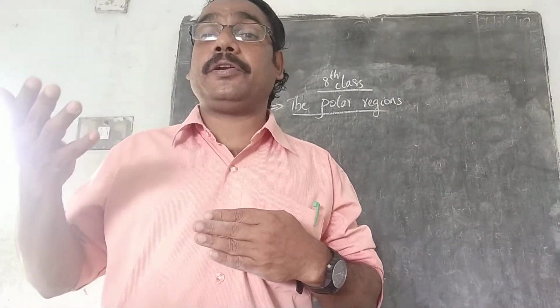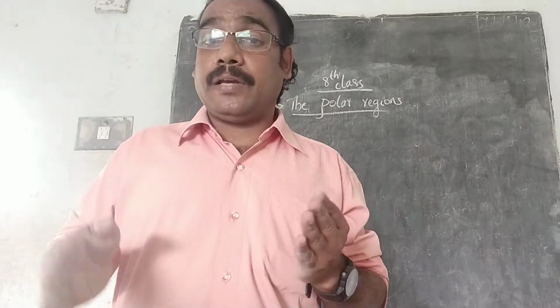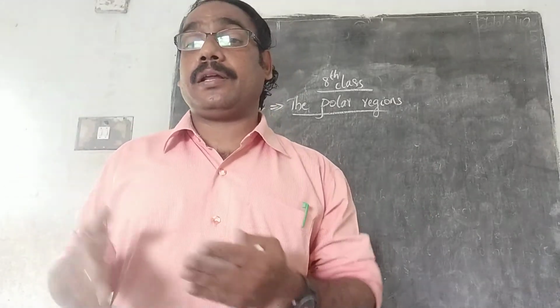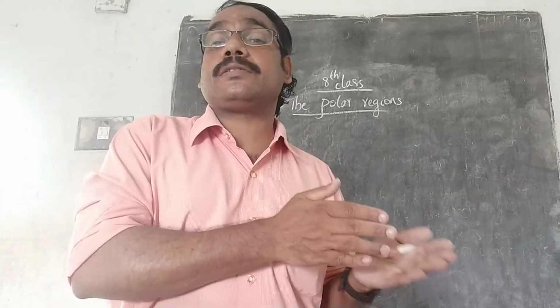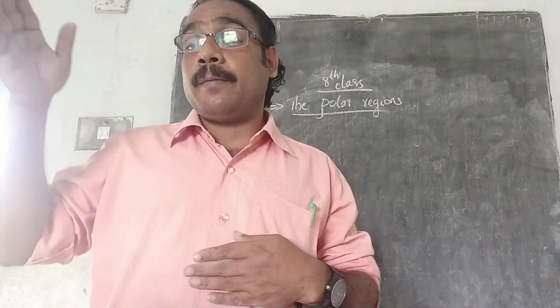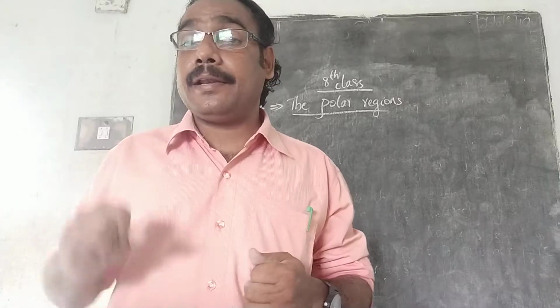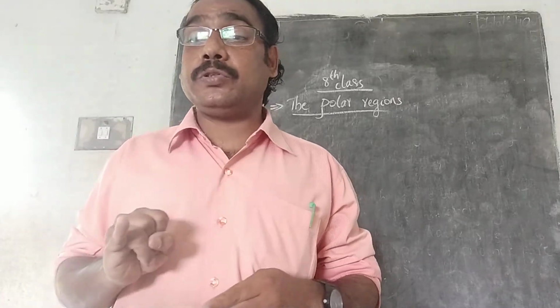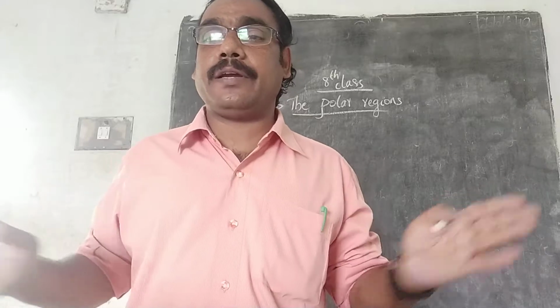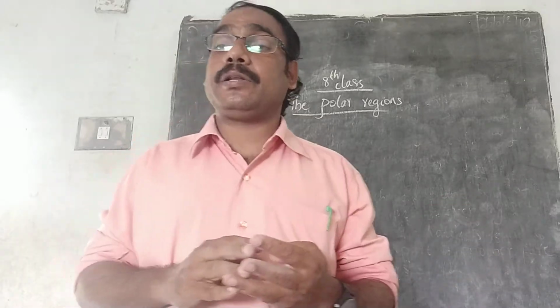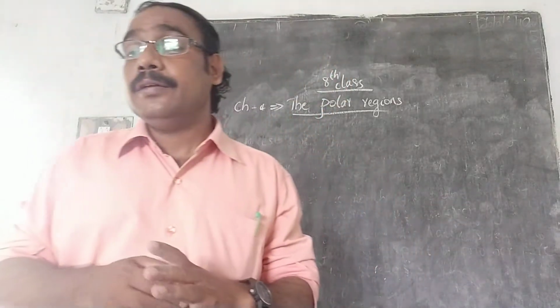We are habituated to sleep during night. We are habituated to get up in the morning, then brush up. Such a way our life is depending on these days and nights. But in this polar region, listen, May, June, July, then sun never sets. That means 24 hours there will be sun during this May, June, July.